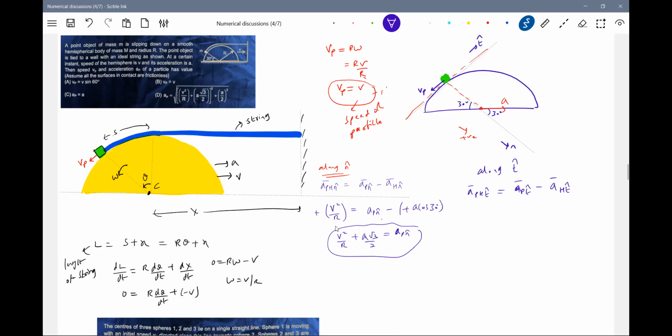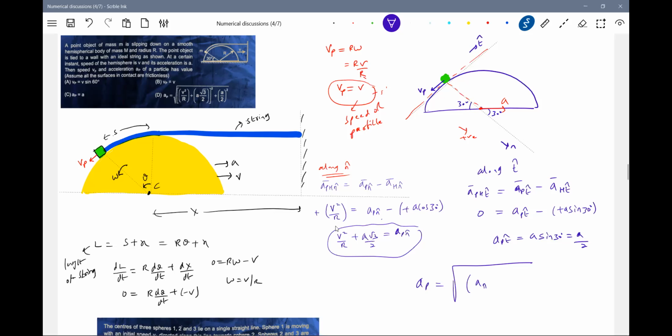They are vectors, no? Let me initially write in vector form. The particle is sliding down with a constant speed, so the tangential acceleration should be 0. What is APT? This we don't know. Minus, so what about this? This should be equal to A sin 30 degrees. The vector sum of these two is what? Acceleration of particle.